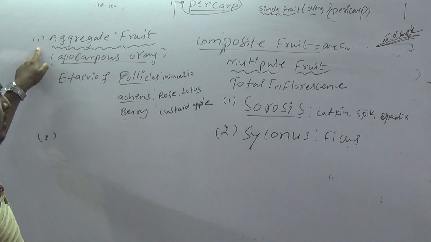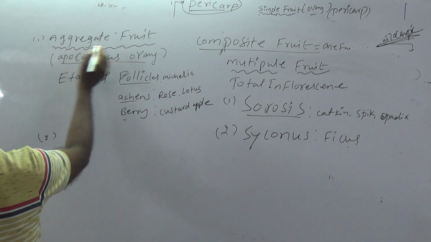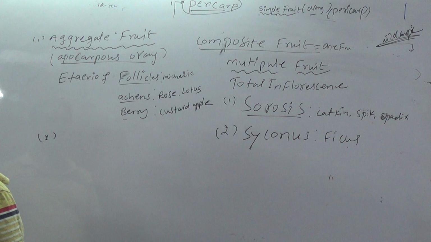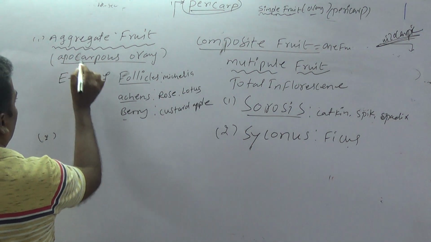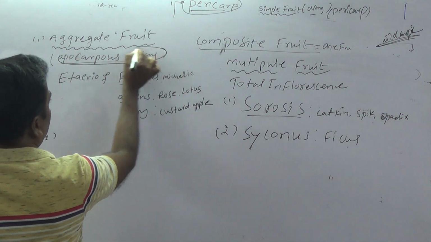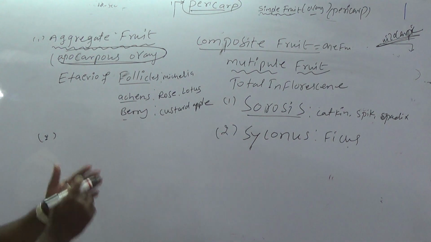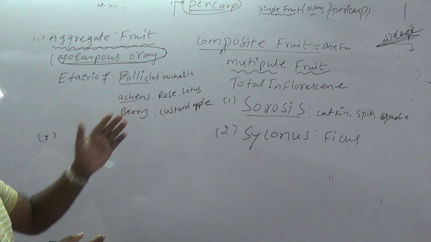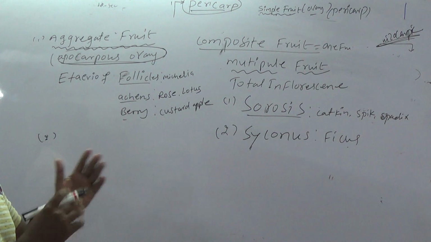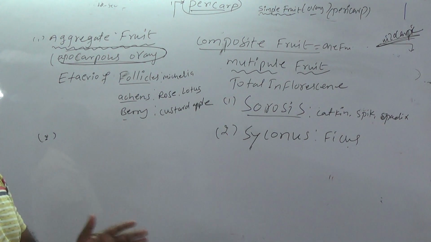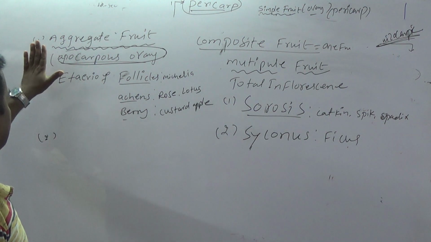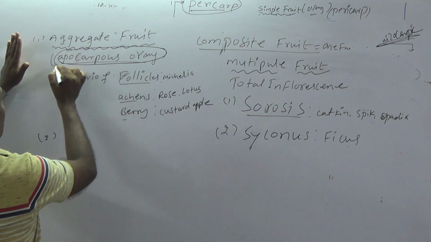Students, another type of true fruit is aggregate fruits. Aggregate fruit is nothing but a fruit developed from an apocarpous ovary. It is very important. In simple fruits like fleshy fruits and dry fruits, all fruits are developed from syncarpous ovaries. But aggregate fruit is developed from an apocarpous ovary.